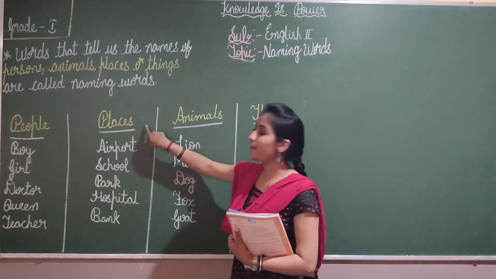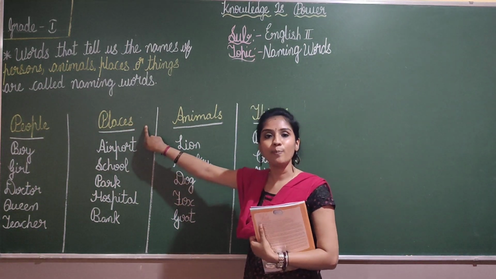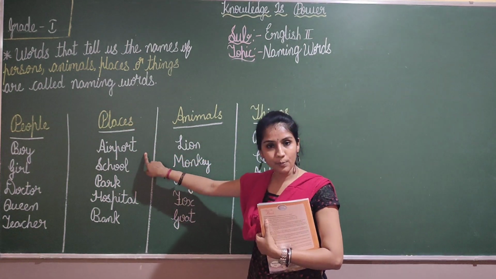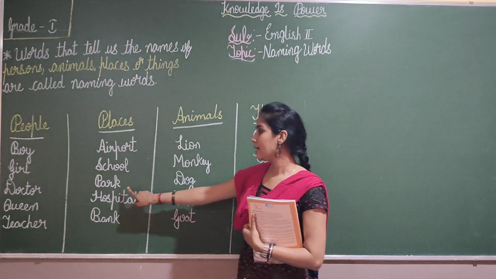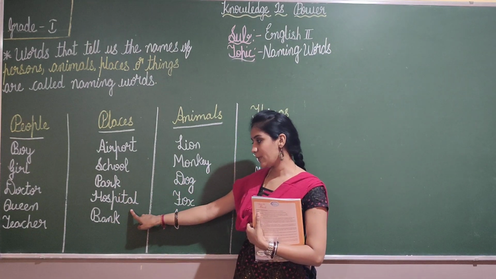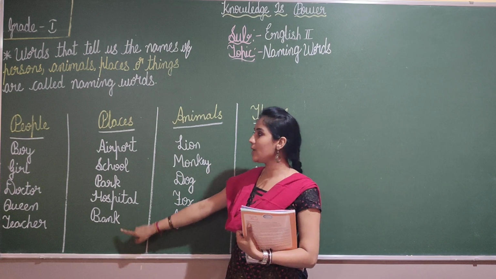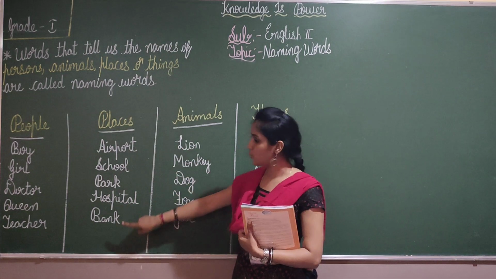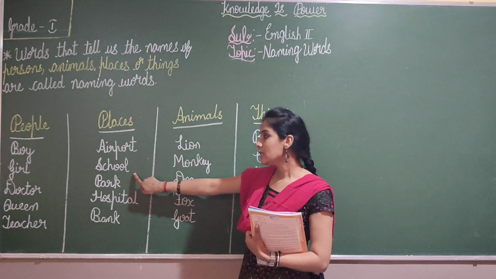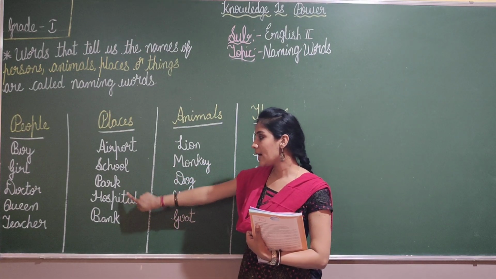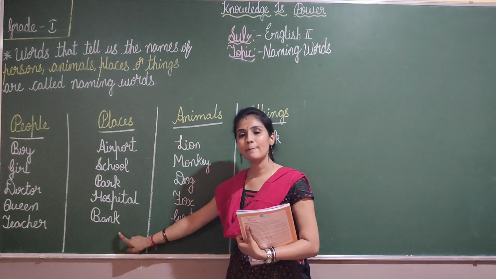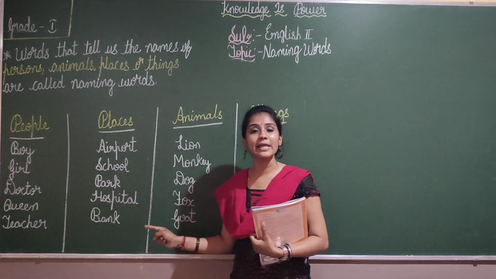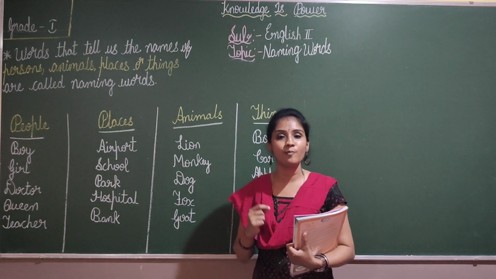Next, places. Names of places: airport, school, park, hospital, bank. These all are names of places.